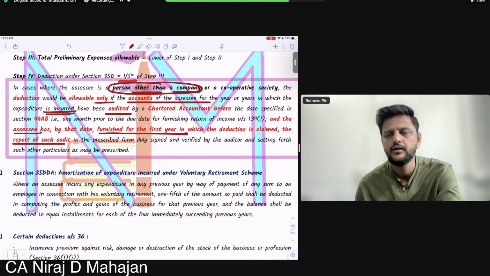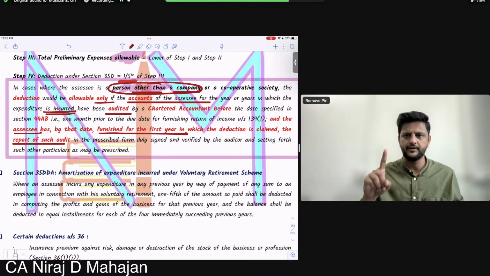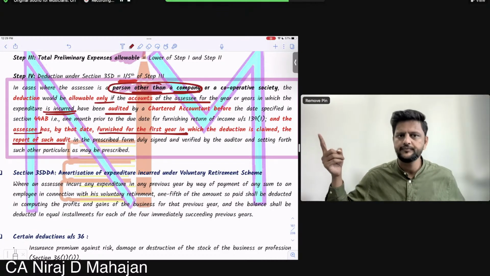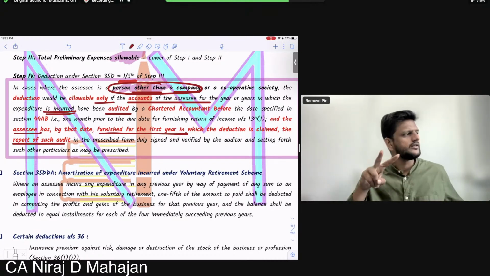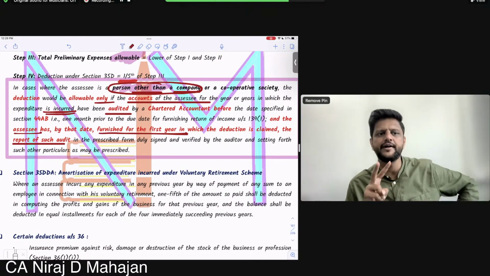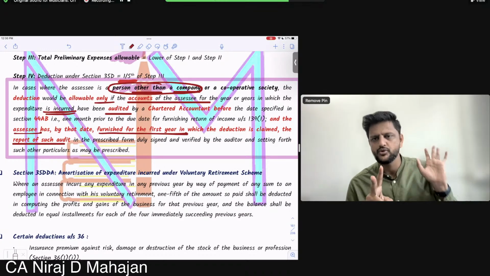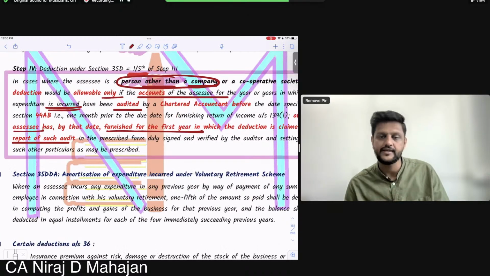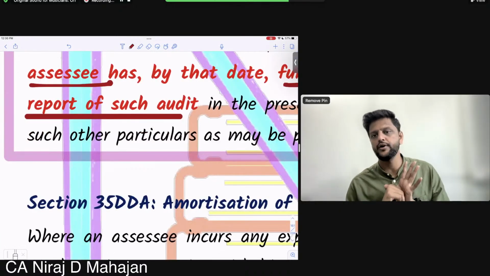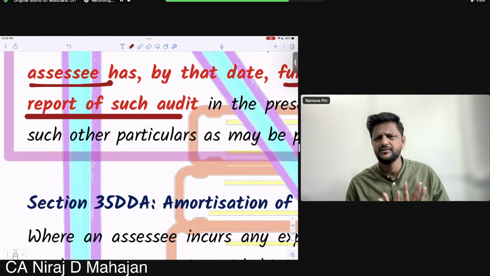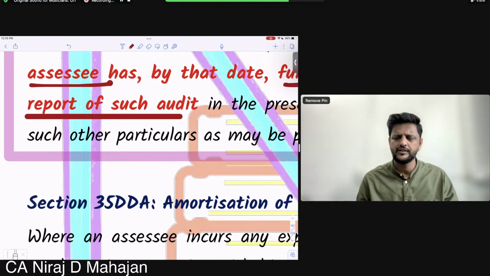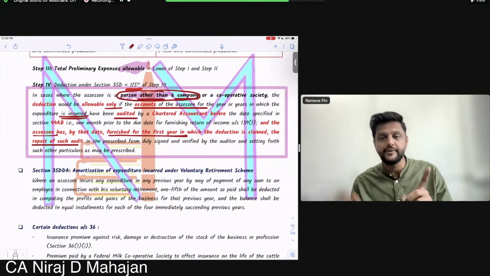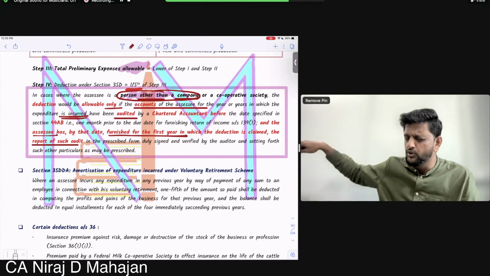Basically, the years in which actual expenditure is happening, those years' books should be audited. That is one thing. Secondly, the first year in which you are claiming 35D, at that time you have to submit a report confirming that yes, my books of accounts in those years had been audited. Understood? Basically, it is just a confirmation that 35D has been calculated properly, based on audited books of accounts.